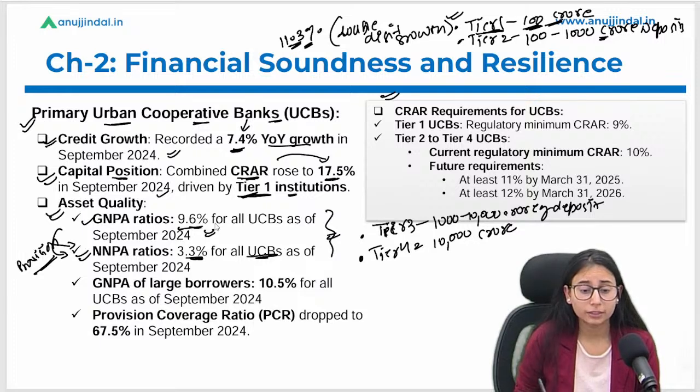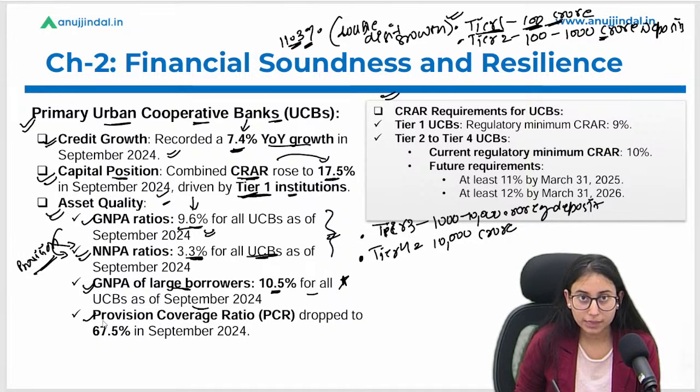So you can see here that the GNPA is very high under the UCBs, right? So we can say that the problem of bad loans is more concentrated in the UCB banking structure. Let's talk about the GNPA for large borrowers. If we take only the loans to large borrowers, how much is the GNPA? It is 10.5% for all UCBs as of September 2024, which is again very high. The asset quality of the UCBs is not good enough to ensure the financial stability of the economy, right?